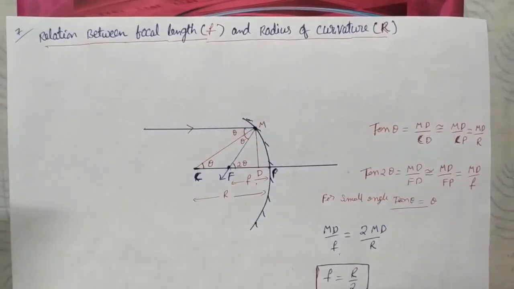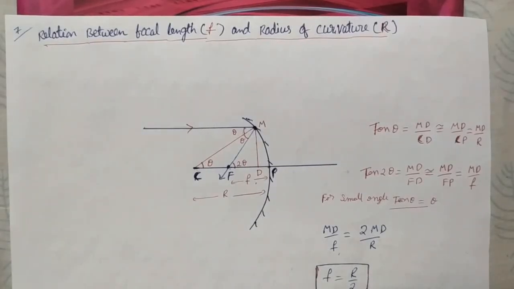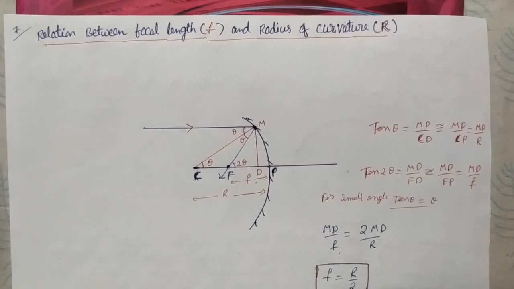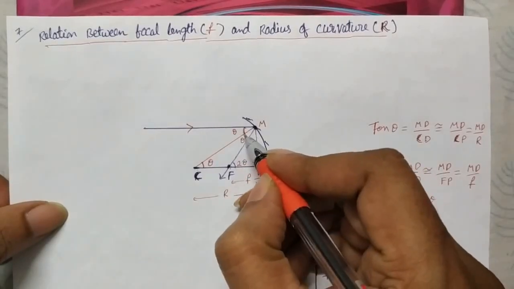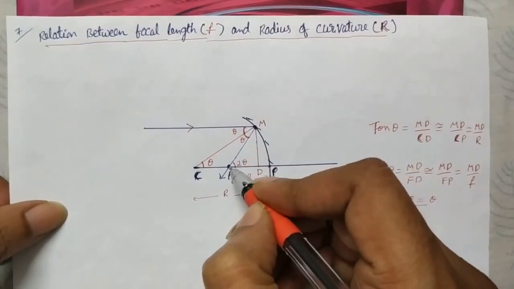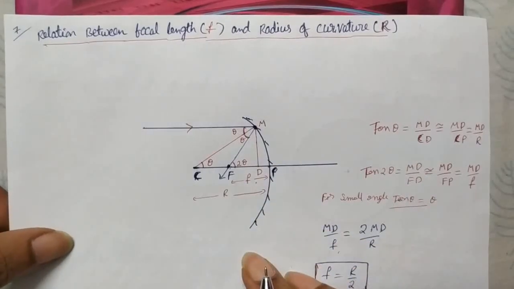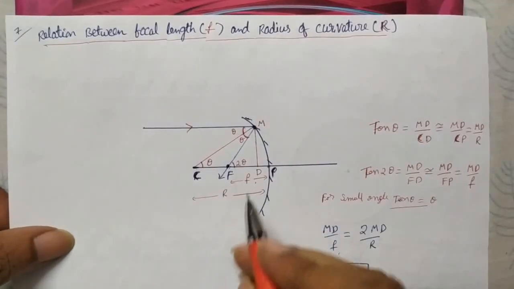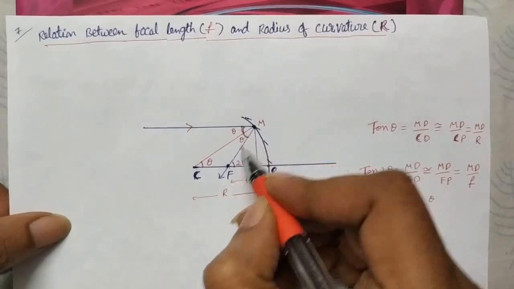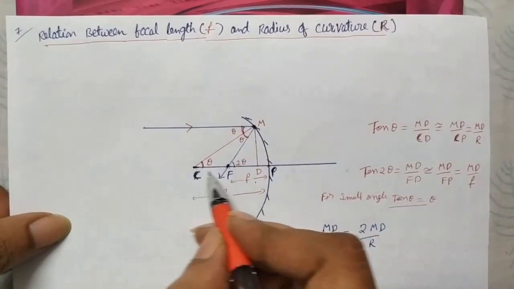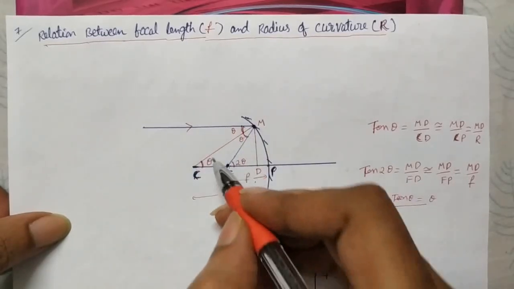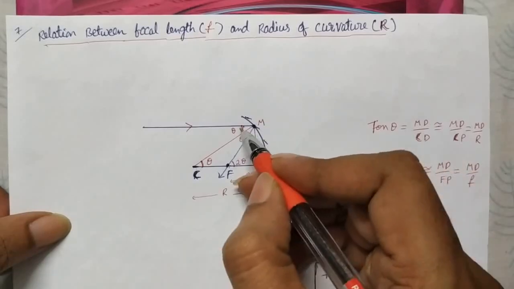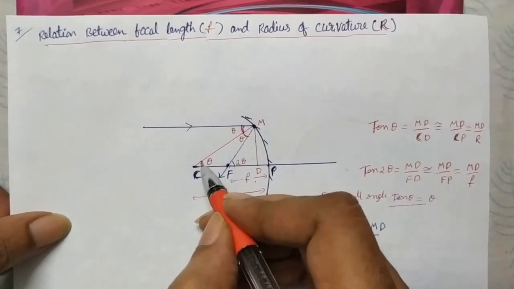A light ray incident on a surface, whether smooth, rough, or curved, must obey all the laws of reflection. So with whatever angle theta it is incident, with the same angle it will be reflected back and pass through the focus. These two angles are both theta. Why? Because you can extend this line, the principal axis, and these two lines are parallel and we are drawing a transverse line, so alternate angles are equal, theta and this also theta.